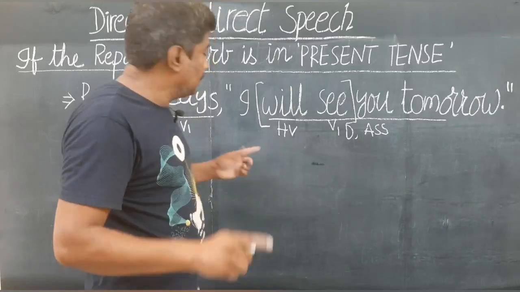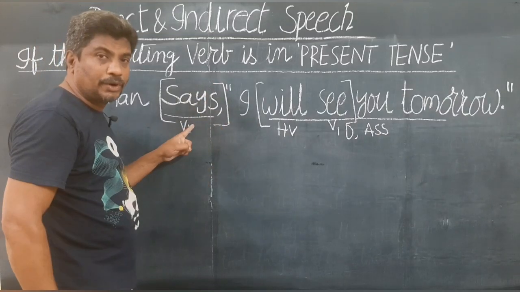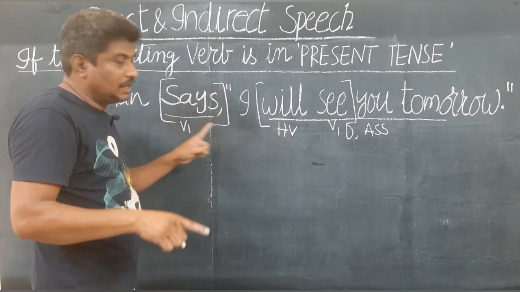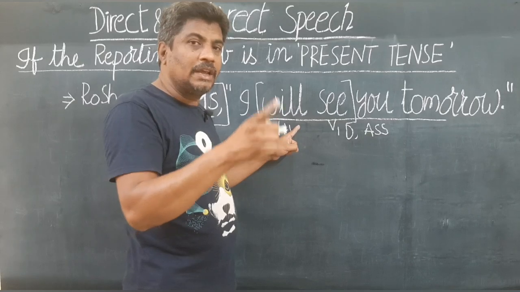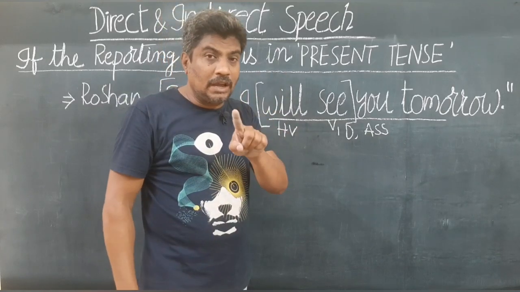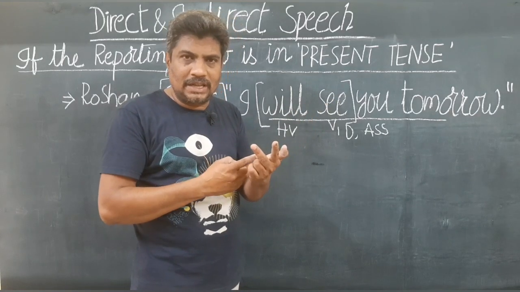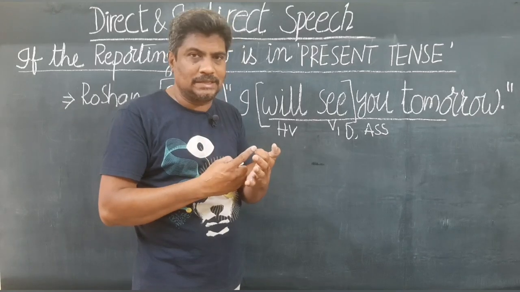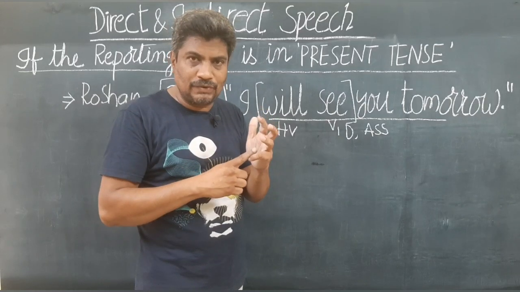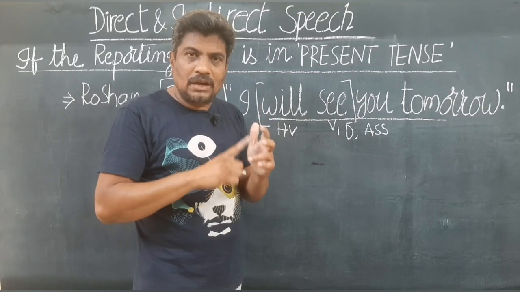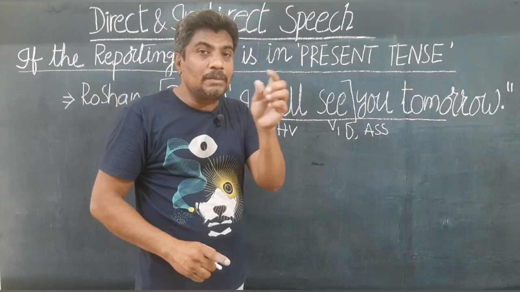If the reporting verb is given in present tense, your dialogue will be either in any of the present tenses or in any of the future tenses. That means it could be in simple present, present continuous, present perfect, or present perfect continuous, or any of the future related tenses. That means simple future, future continuous, future perfect, or future perfect continuous, but not in any of the past related tenses.